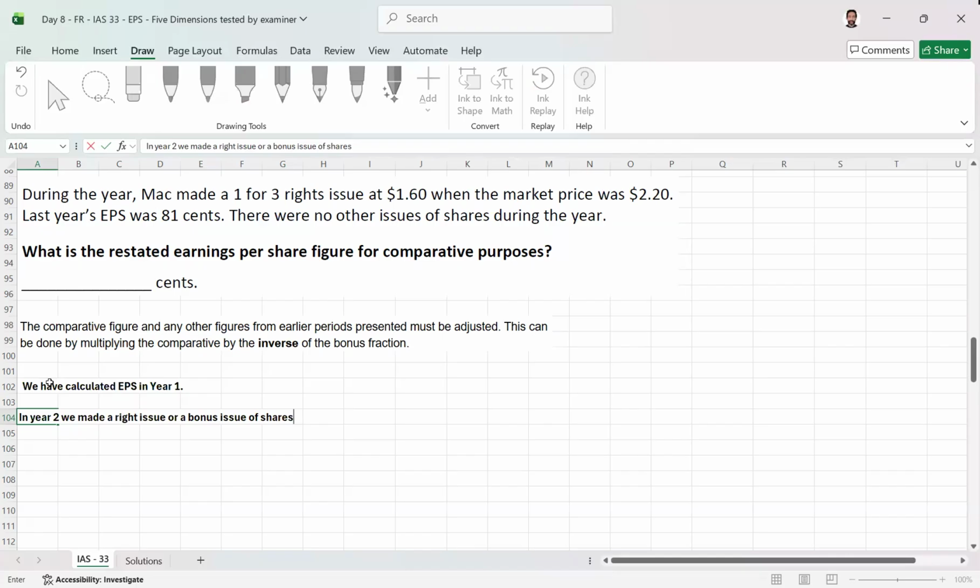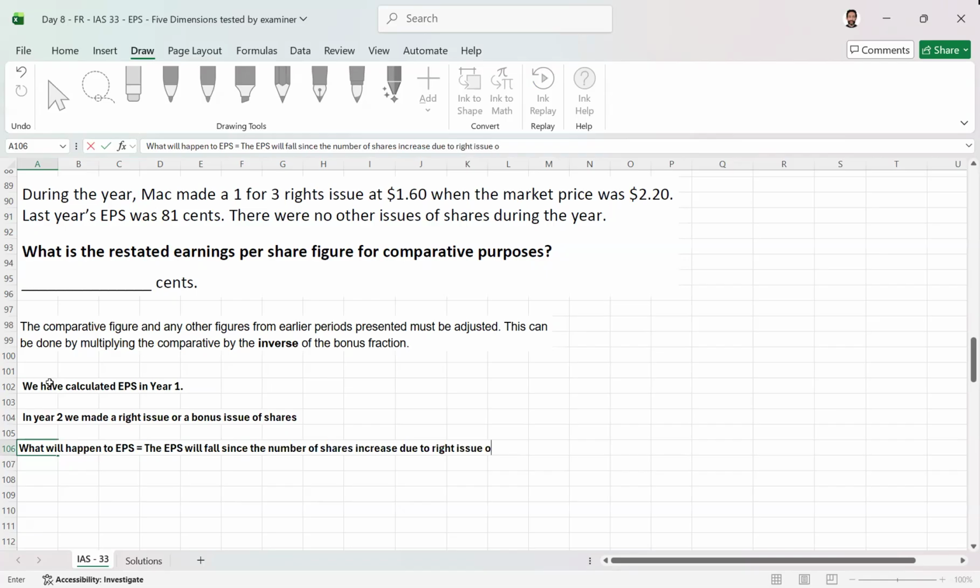In 1 year, there is no bonus issue. In the second year, there is either a bonus issue or a right issue. So what is going to happen? My question is, what will happen to EPS? The answer is the EPS will fall since the number of shares increase due to a right issue or the bonus issue of shares. I think you people agree.